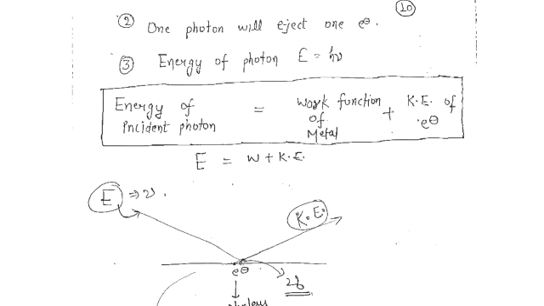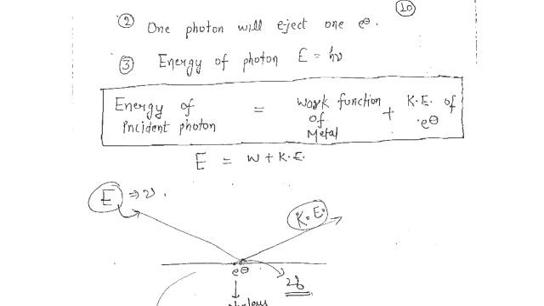He used Planck's hypothesis, and he said that when you incident light, light is actually composed of photons, and each single photon will emit only a single electron. This was the explanation given by Einstein. Let me repeat it again: each photon will emit a single electron, that means one photon will emit one electron.